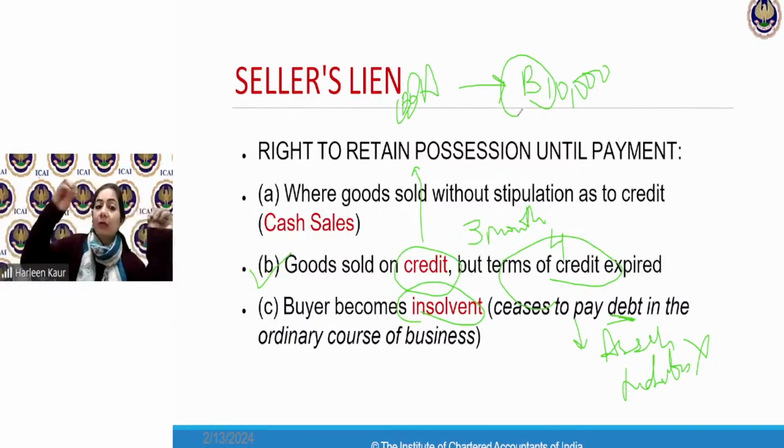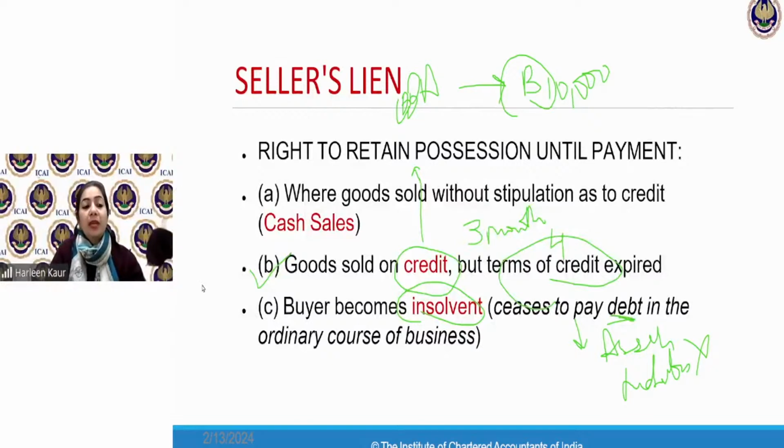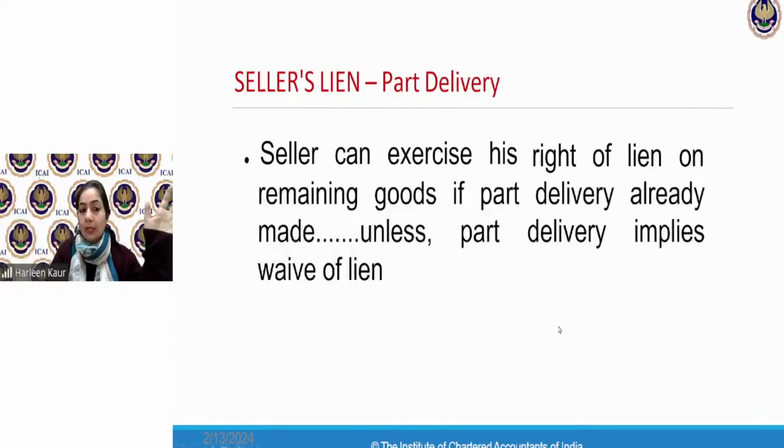I trusted you. I gave you a time period to pay me for my goods, but now you have been declared insolvent by the court. So you don't have sufficient money to pay. So you will not be paying for my goods also. So I will not give you my goods. Clear ho gaya? Now let's come to part delivery.